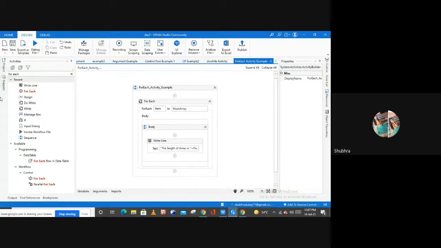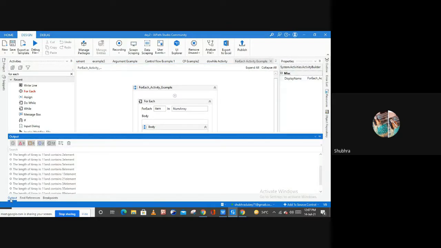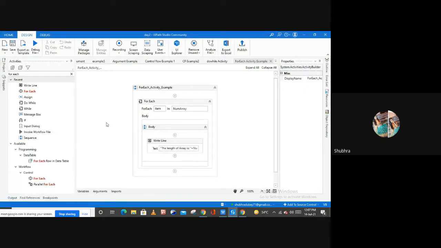Now let me show you the output from the output panel, and as you can see the output is: the length of array is 11, and contains 2 element, 3 element, 5 element, 13, all the elements. Let me show it from the beginning. So yeah, 1 1 2 3 5 8. These are exactly the same items which I have used inside my array variable. So this is how you can use the for each activity.